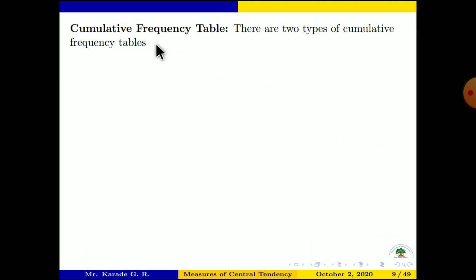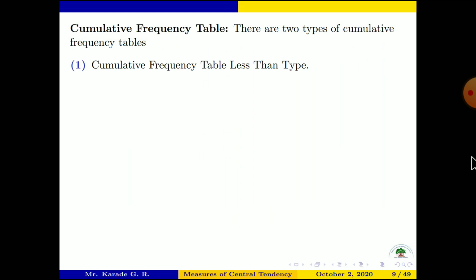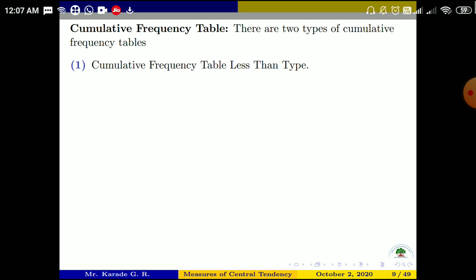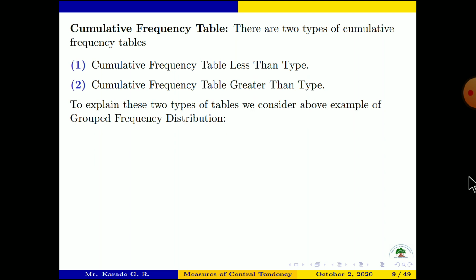Now we see the cumulative frequency table. There are two types of cumulative frequency tables. First is the cumulative frequency table of less than type. Second is the cumulative frequency table of greater than type. To explain these two types of tables, we consider the above example of grouped frequency distribution.